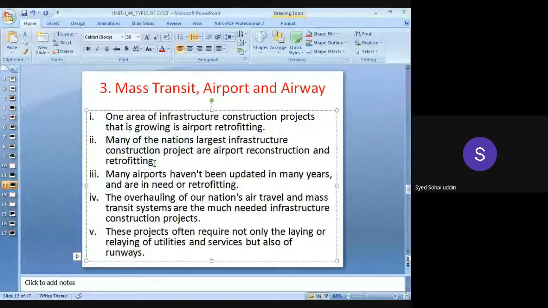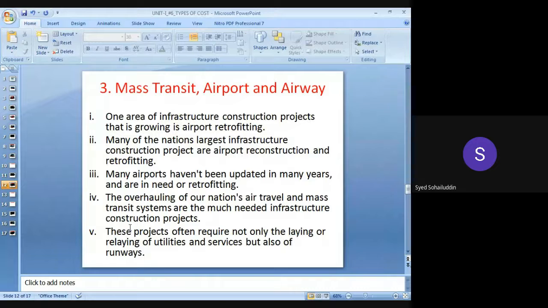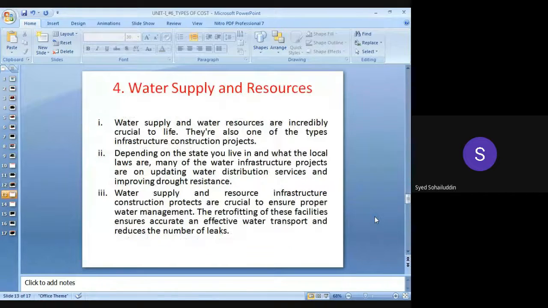Okay, many of the nation's largest infrastructure construction projects are airport reconstructions and retrofittings. Okay, na? Reconstruction is also there and retrofitting work is also taken care of in these infrastructure projects. These projects often require not only the laying or relaying of utilities and services, but also runways and various things related to the airports. So all this is considered under the infrastructure projects.